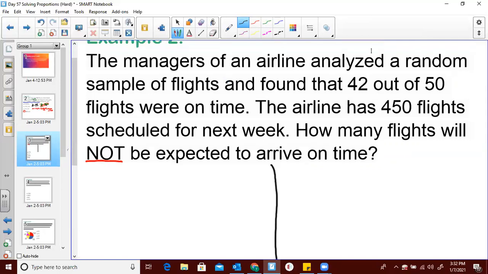So setting this up is just like anything else we've ever done. So the information given is that we have 42 out of 50 flights were on time. So that's going to be on time and flights. That's what we're comparing.